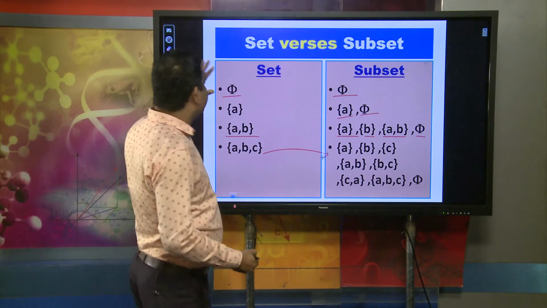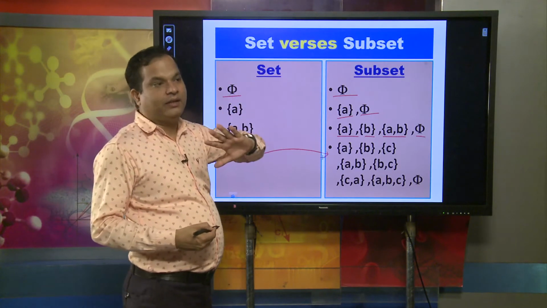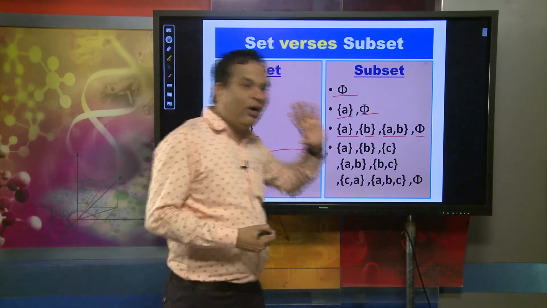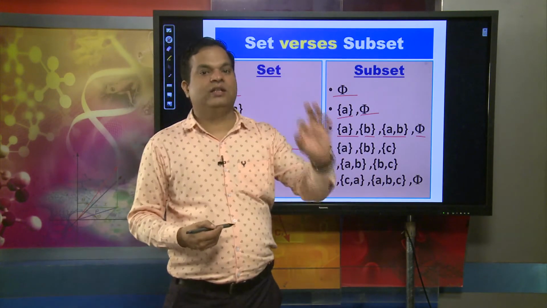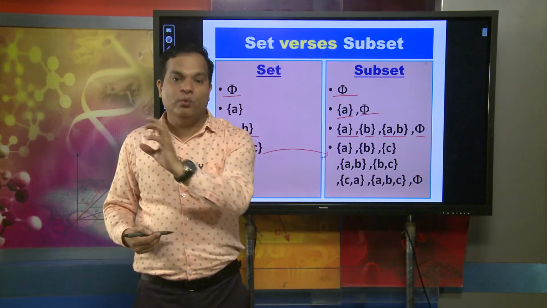So dear learner, what we find is, if there is a null set, the number of subsets is equal to 1.